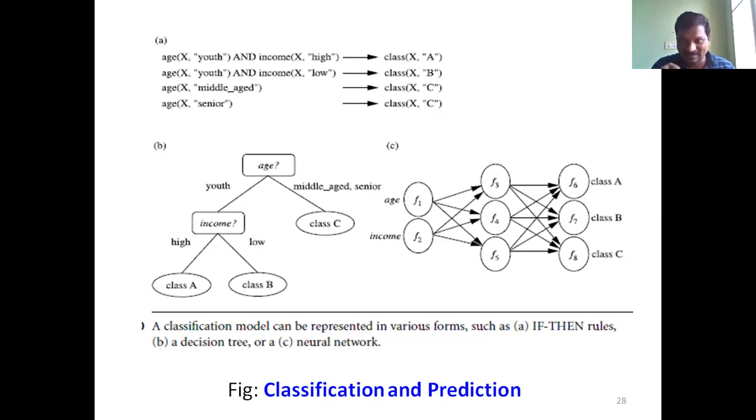That means classification is a two-step process: the learning stage as well as the classification stage. In the learning stage, the training data set is given to the classification algorithm, and the algorithm produces different kinds of rules. These rules are called a model, or simply the model.